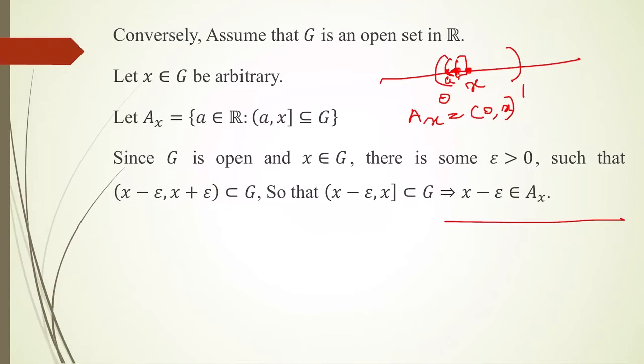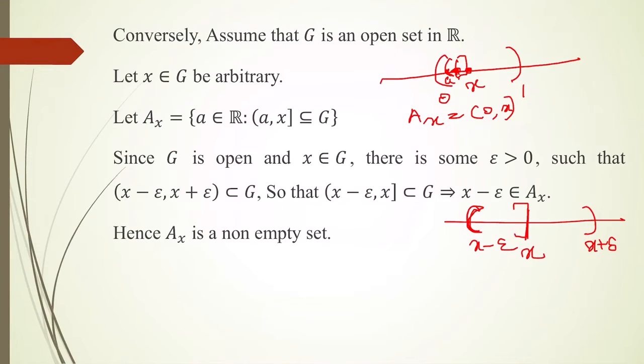Suppose this is x minus epsilon, this is x plus epsilon, and x will be in the middle. So (x minus epsilon, x] is a subset of the open interval (x minus epsilon, x plus epsilon), and it is contained in G. So (x minus epsilon, x] is a subset of G, so that x minus epsilon will be in Ax. So certainly the set Ax is a non-empty set.